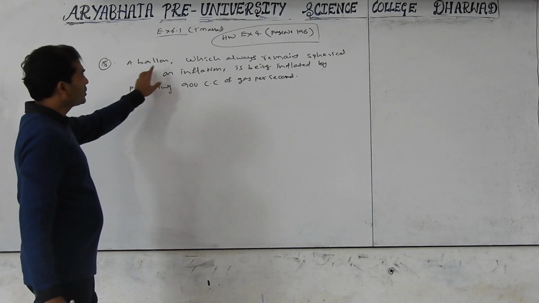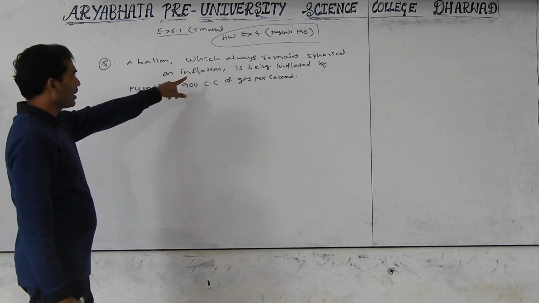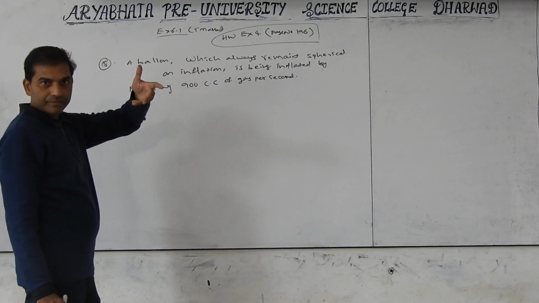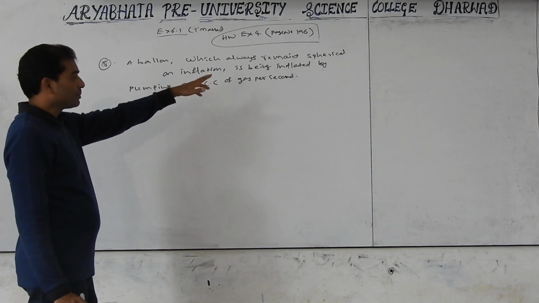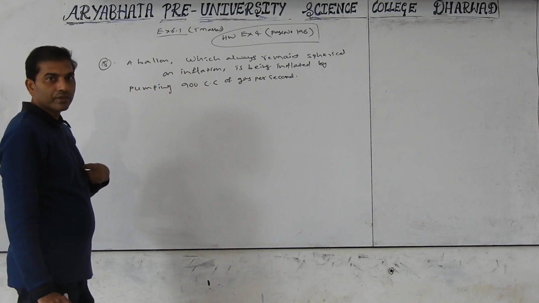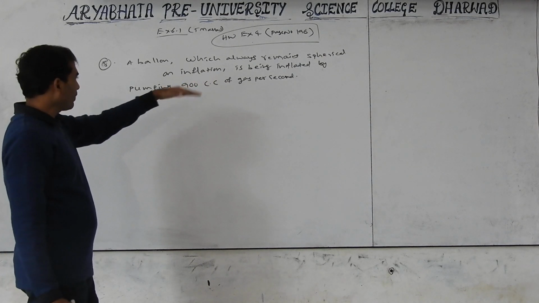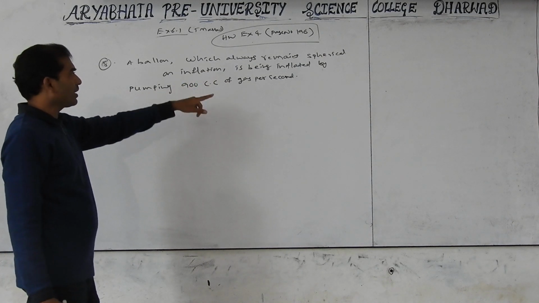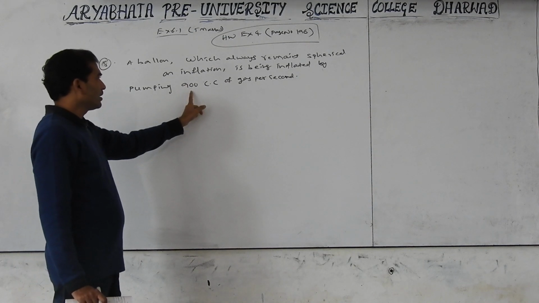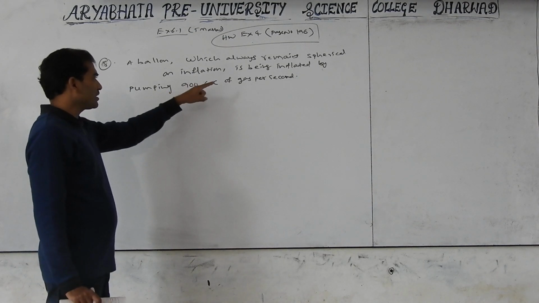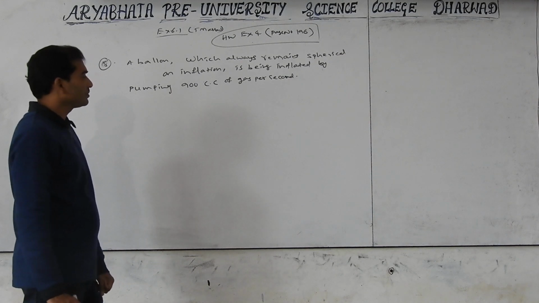A balloon which always remains spherical on inflation. Spherical means sphere. What is the volume of a sphere? 4 by 3 pi r cube. Yes, is being inflated by pumping 900 cc of gas per second.